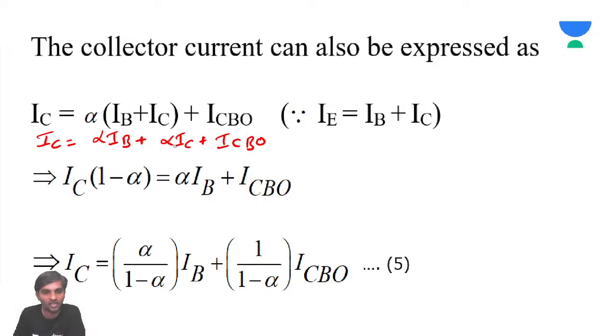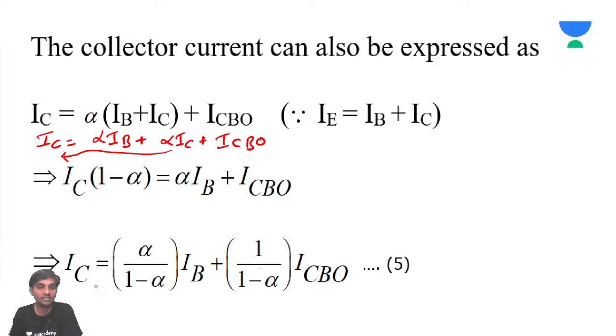If this alpha IC goes to this side, it becomes minus alpha IC. So IC into 1 minus alpha is equal to alpha IB plus ICB naught. So IC can also be expressed as alpha by 1 minus alpha into IB plus 1 by 1 minus alpha into ICB naught.